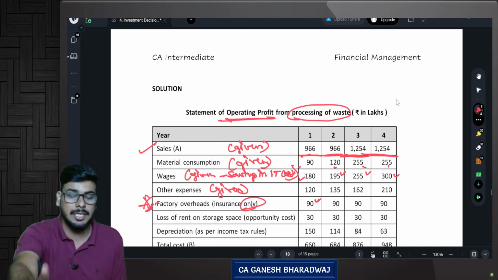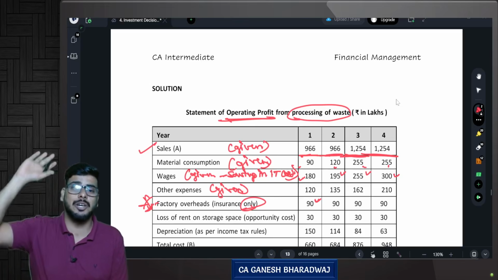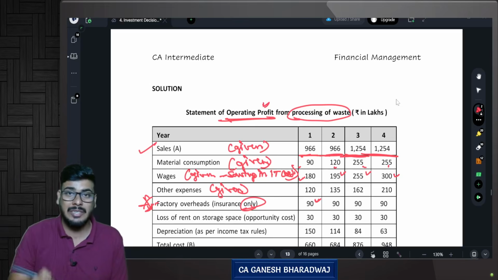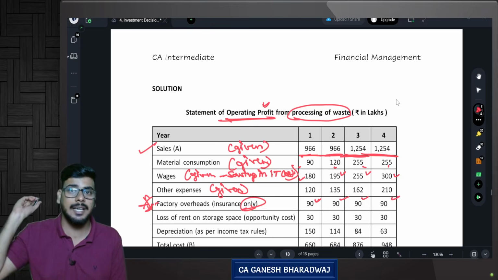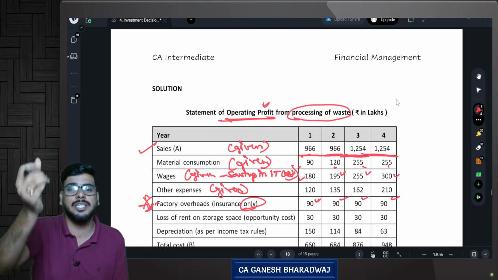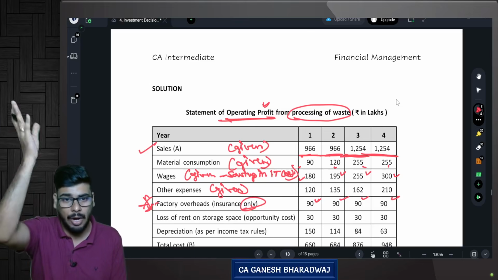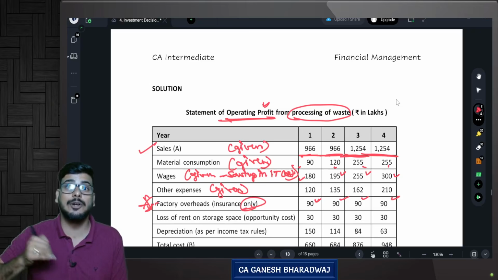You should only consider, we are not calculating profits for reporting purposes. We are calculating the profits that are relevant for decision making. Remember that. So 90, 90, 90 and 90 respectively. Here we are not preparing the financial statements and reporting the exact profits. For that you will consider everything. We are talking about decision making.